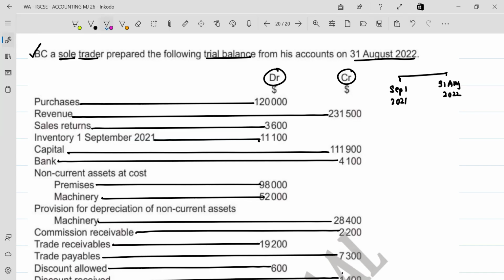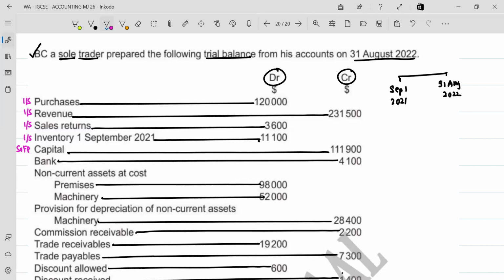Let's just skim through the trial balance and see if there's something new. Purchases goes to the income statement, yes or no? Then revenue is income statement, yes or no? Sales returns is income statement again. Inventory, this is the opening inventory. This goes only to the income statement. Capital is the investment by the owner. Capital, liabilities, and assets are a part of the statement of financial position.